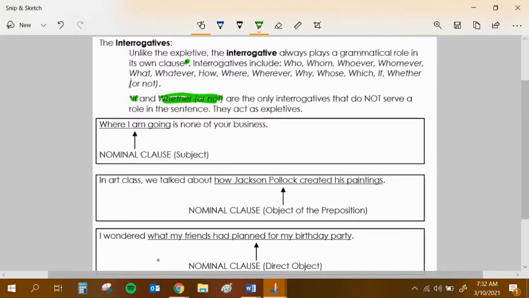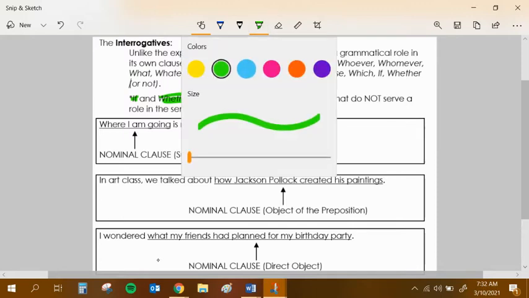But what I mean by the rest of these notes is an interrogative actually is going to play a part of the actual clause. It actually does a job for the clause. I think it's important for us to understand what that means. I didn't give a whole lot of space on my notes, and I don't know why I never differentiated this for you. So I'm going to do that right now. Hopefully you're going to follow along and take some good notes. I'm going to use my colors here.